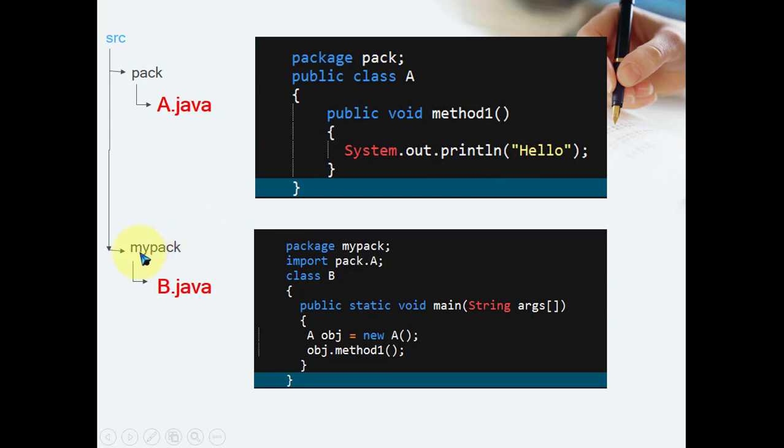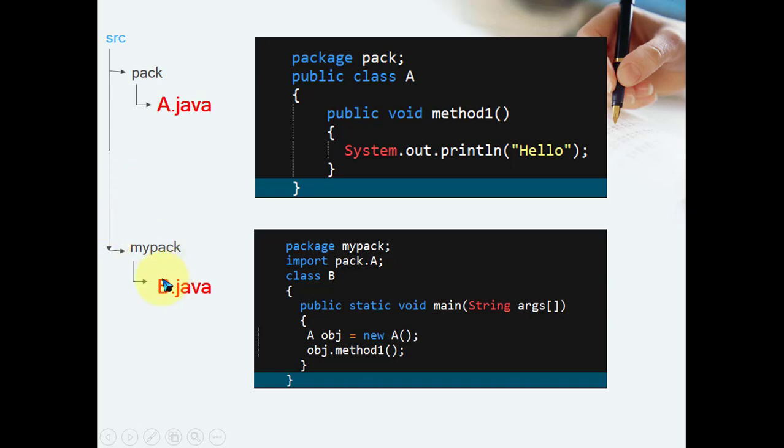Look at another package, mypack. Mypack and pack have the same root directory, the src source directory, and both are packages. Mypack has the statement package mypack. Now I created a class B with public static void main. Here I try to create obj equal to new A and call obj.method1. But the A class is not available in mypack, so obviously when you try to create an object of the class here, the compiler gives you an error because the class is not accessible, it is not in the same package.